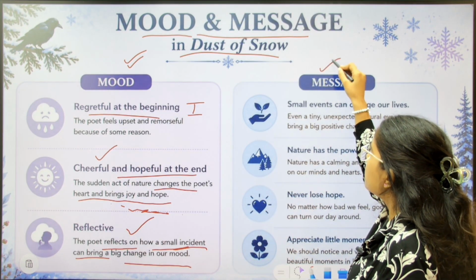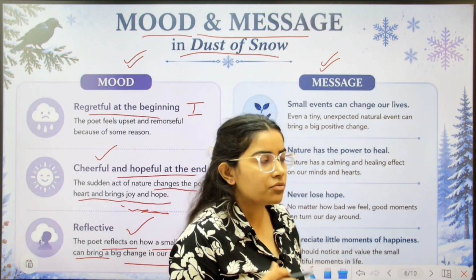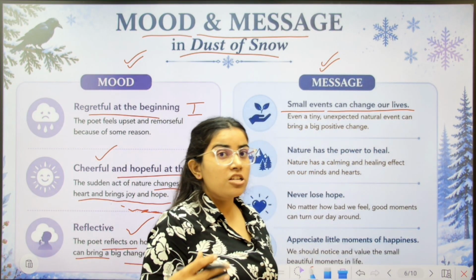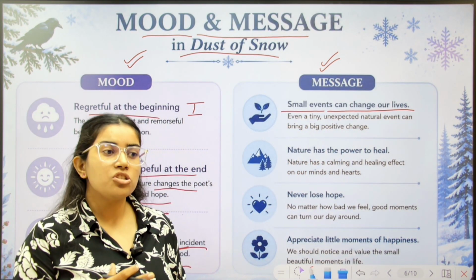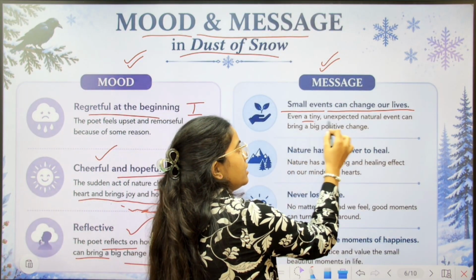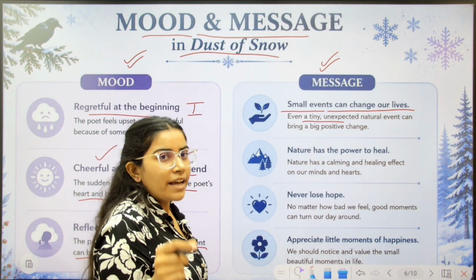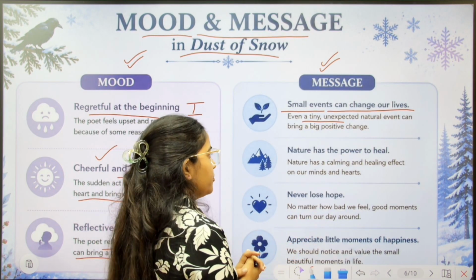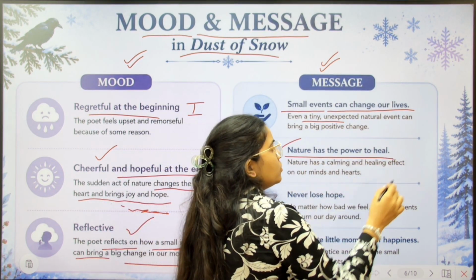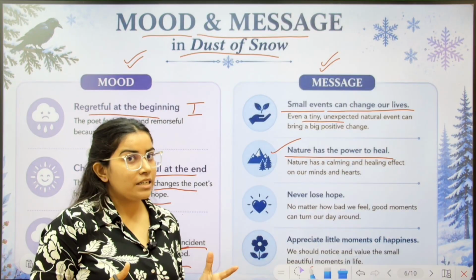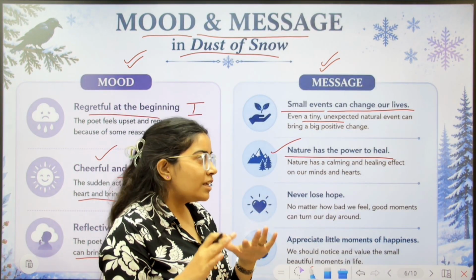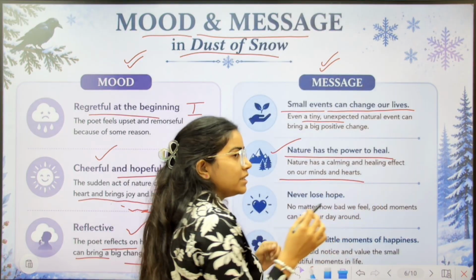So next we have the message. What is the message of the poem? It suggests that small events can change our life. Even a tiny and unexpected natural event can bring a big positive change in our life. Nature has the power to heal. We all know very well that nature has the power to heal. Nature has a calming and healing effect on our minds and hearts.